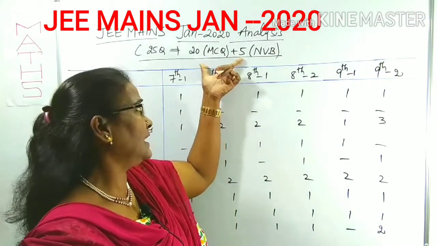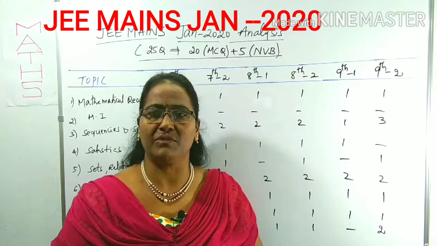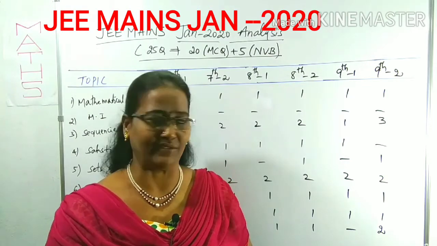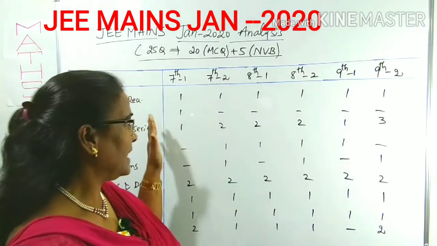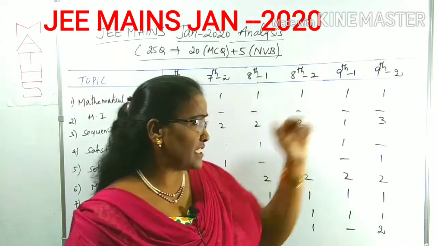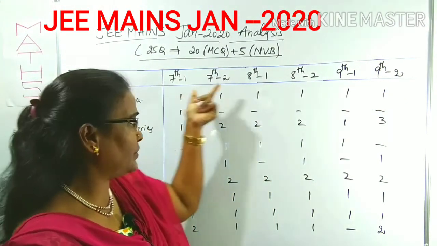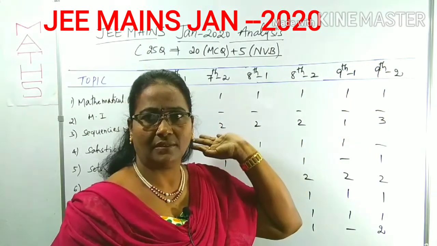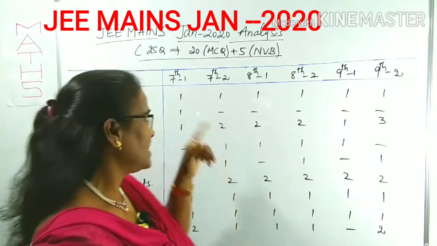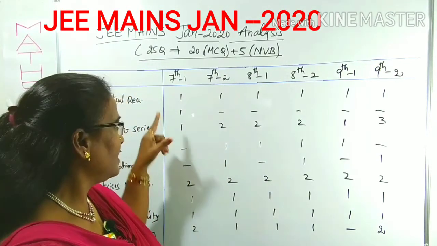But there will be 25 questions in each subject, meaning 3 subjects, totally 75 questions, with 3 hours of time. In maths, this is how the 25 questions were given in the 4 shift system, from 7th January to 9th January, in JEE Mains 2020. So I have given that analysis here.